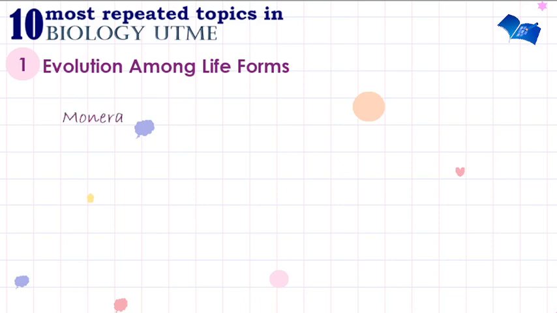So we are supposed to look at kingdom Monera, Protista, Fungi, Plantae, and Animalia. You need to know each of the phylum, each of the class, each of the order, and as many genus and species as possible. So I hope we enjoyed that one.